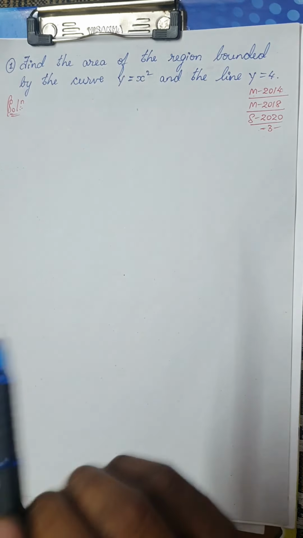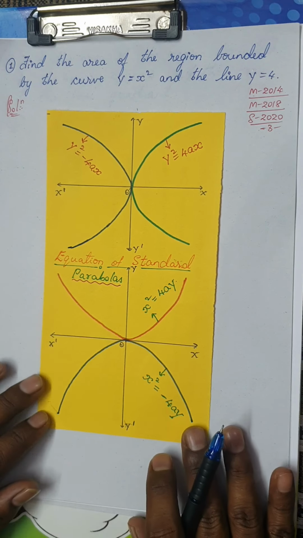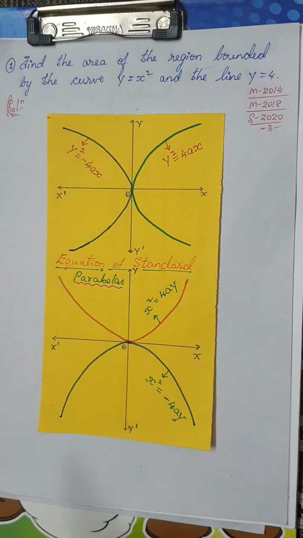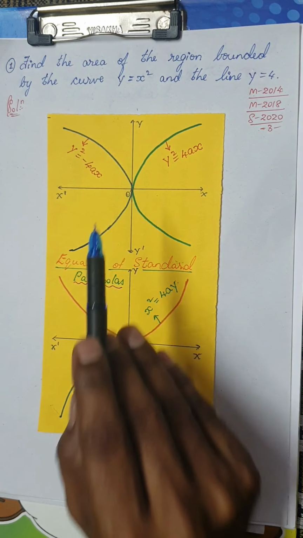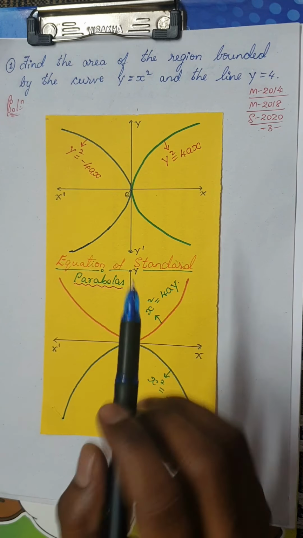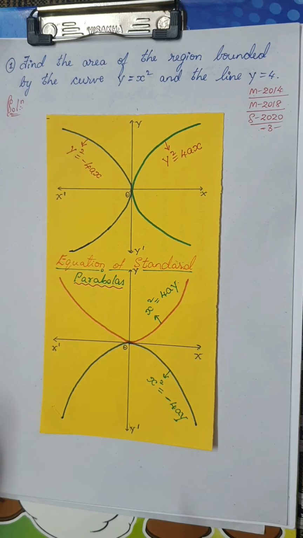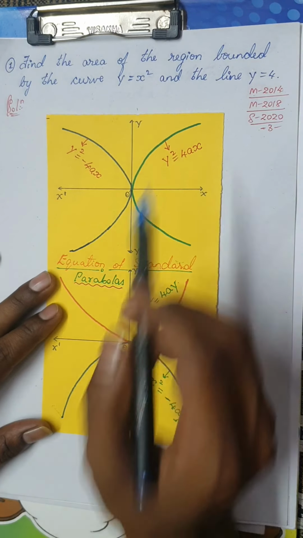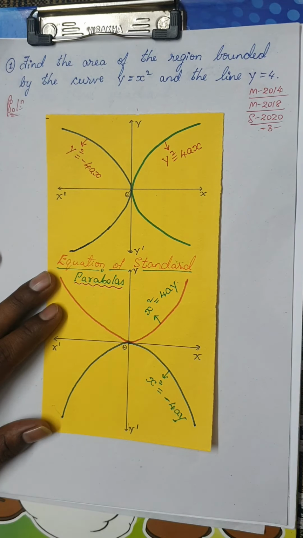But before that, I want you to go through the basic formulas, the equations of standard parabolas, because most of your questions on 3 marks will depend upon the equation of parabolas. Please remember, you have already seen this in first PUC, conic sections. There are 4 standard parabolas, dear students.